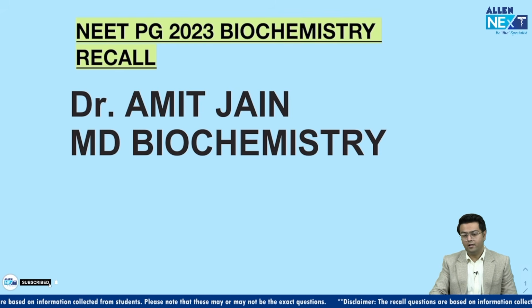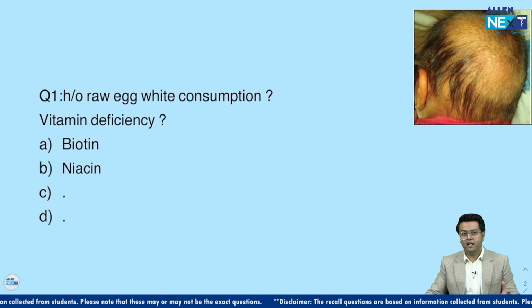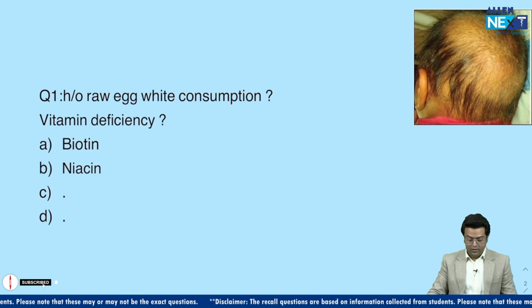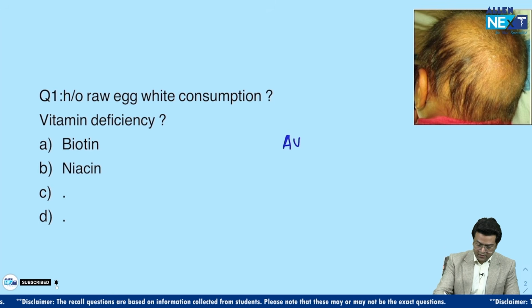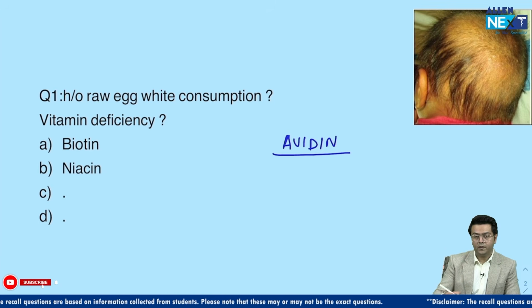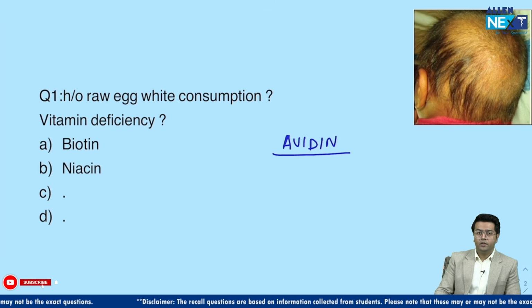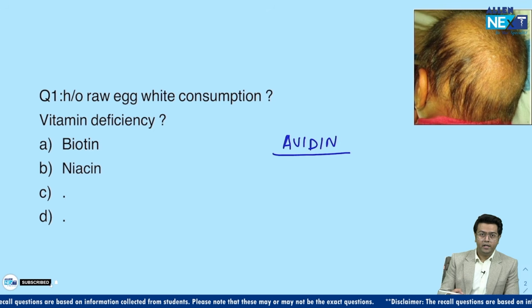So let's start. Have an idea about the questions, right? The first question was about a history of raw egg white consumption. We all know raw egg white contains something called avidin, and avidin prevents the absorption of biotin. An image was given showing redness and baldness, so this is probably a case of biotin deficiency.